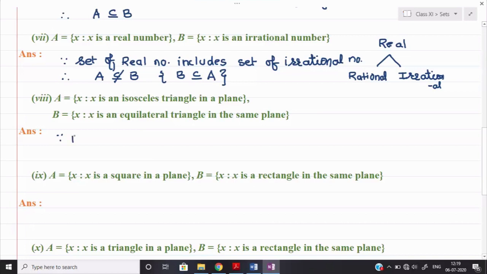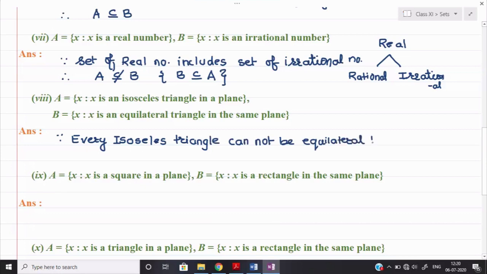since every isosceles triangle cannot be equilateral triangle.